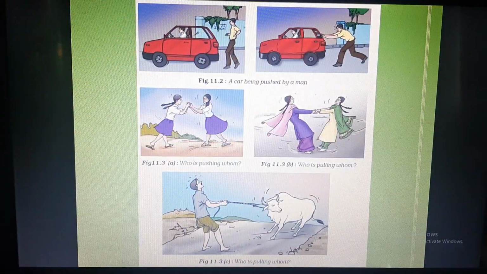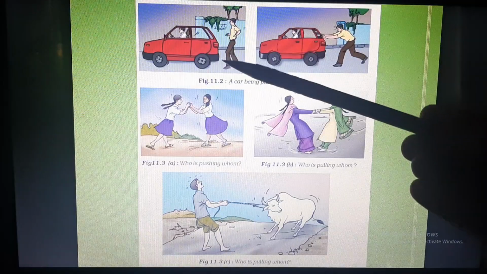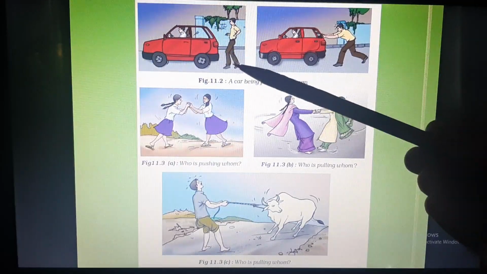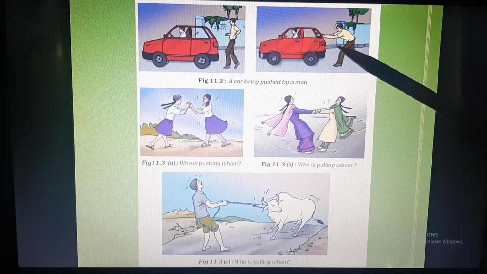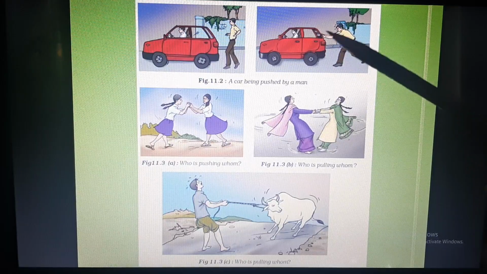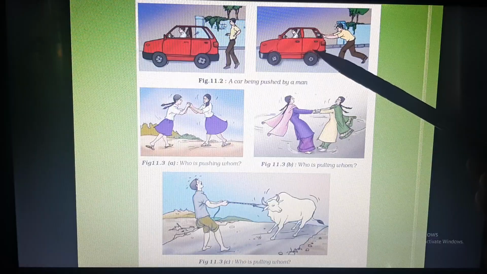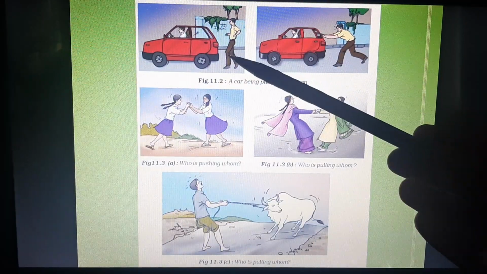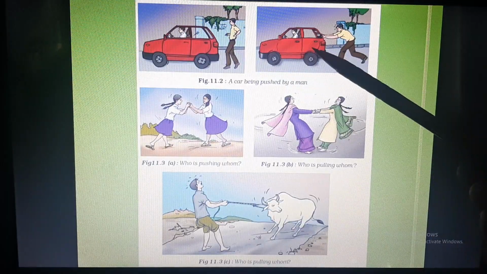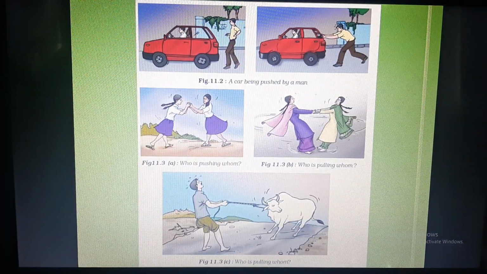So here in this picture we can see that these are two objects. One object is car and other object is this man. Now there is an interaction between these objects. He is applying the force and car is receiving the force and car starts moving. So here we can see two objects, interaction between objects. One is applying force, other is receiving force.